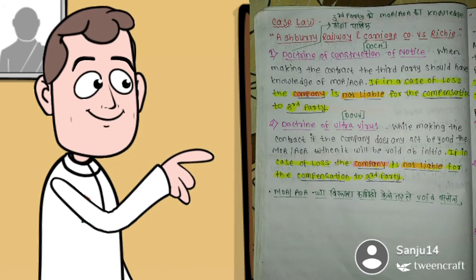And last, case law. Ashbury Railway and Carriage Company vs. Riche. First, doctrine of constructive notice, meaning the third party should have knowledge of the MOA and AOA. When making the contract, the third party should have knowledge of the MOA and AOA. In case of loss, the company is not liable to compensate the third party. And second, doctrine of ultra vires. While making the contract, if the company does any act beyond the MOA and AOA, then it will be void ab initio. In case of loss, the company is not liable to compensate the third party.